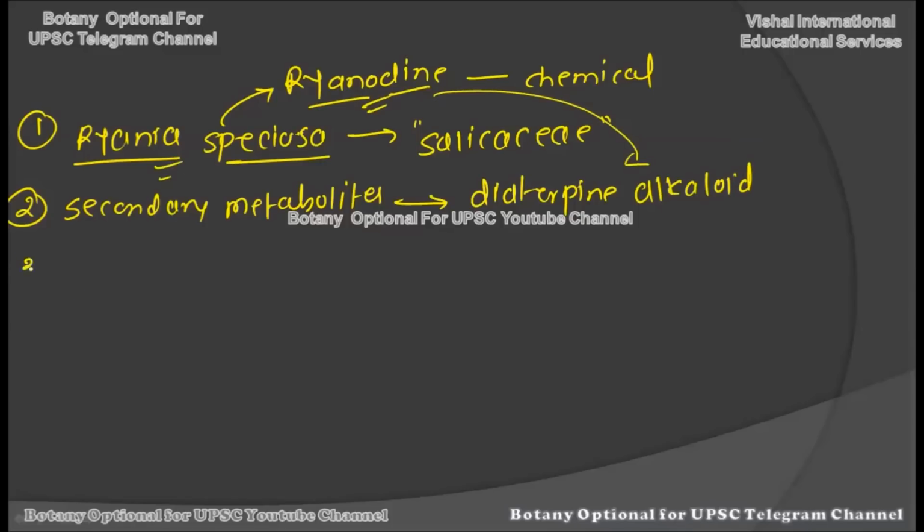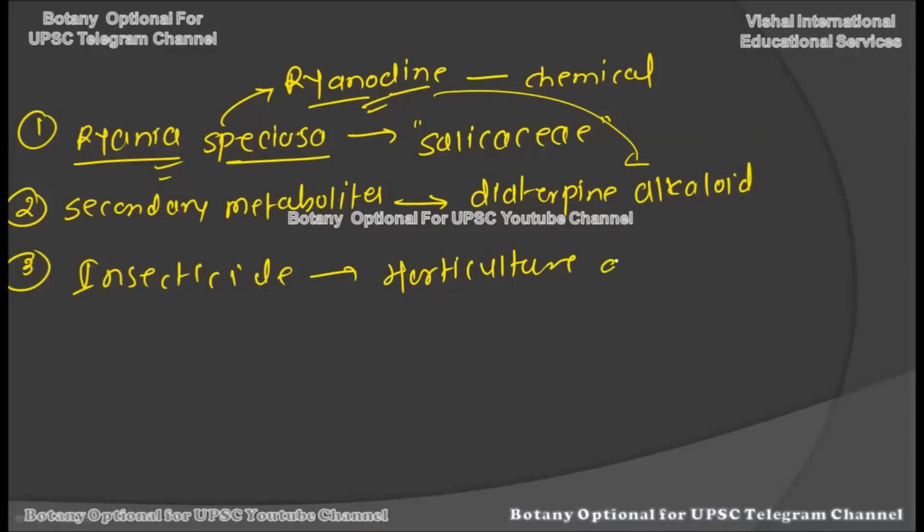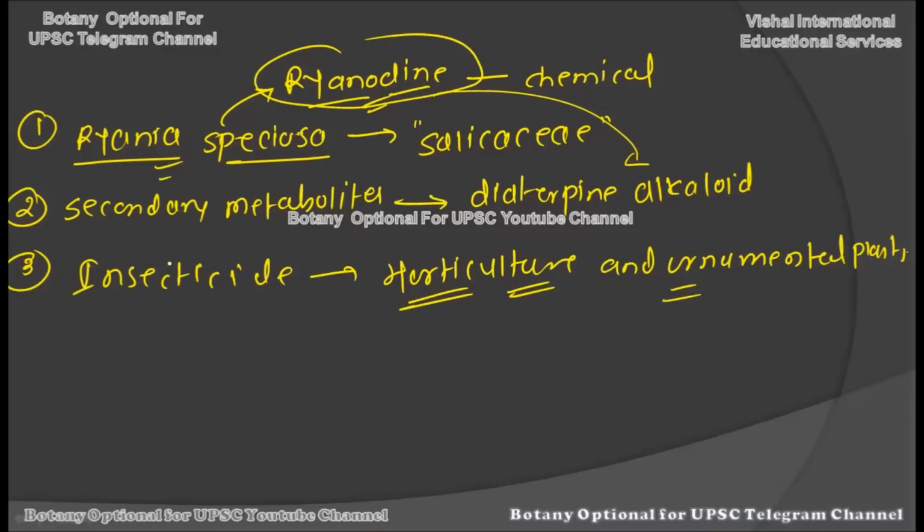The next most important thing you should remember about this chemical compound is that it is strongly used as an insecticide. It is used as an insecticide for crops such as horticulture crops and for ornamental plants. Whatever ornamental plants and horticulture plants are there, these plants often have pests on them, and to remove these pests ryanodine is used. So remember carefully that it acts as an insecticide, and it is specially useful for horticultural plants and ornamental plants.